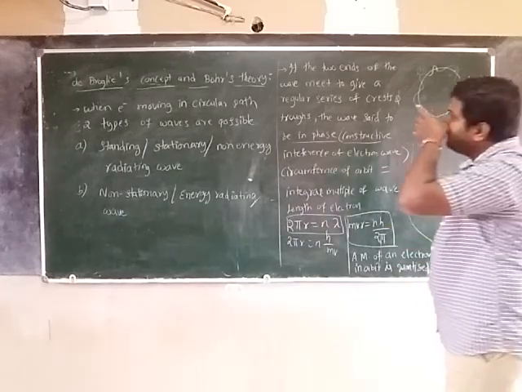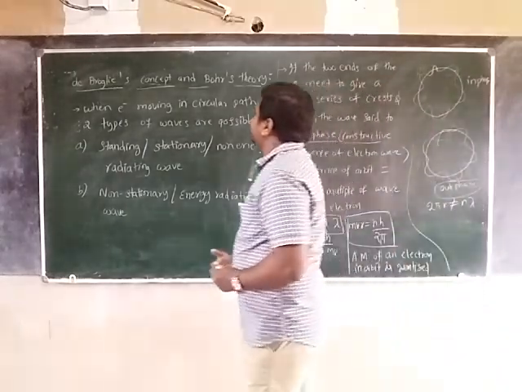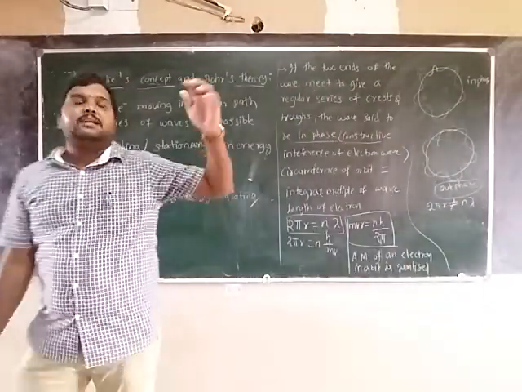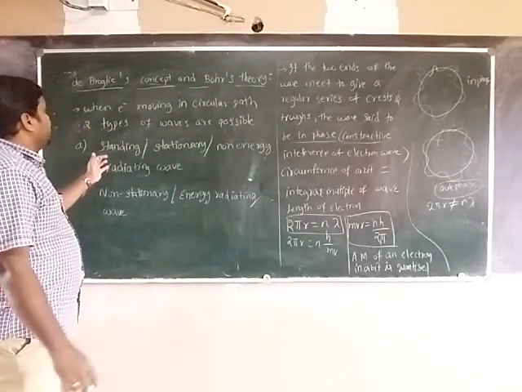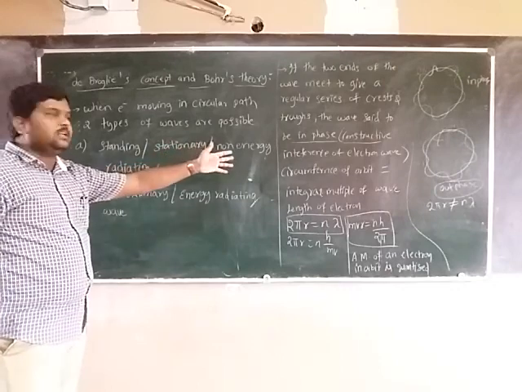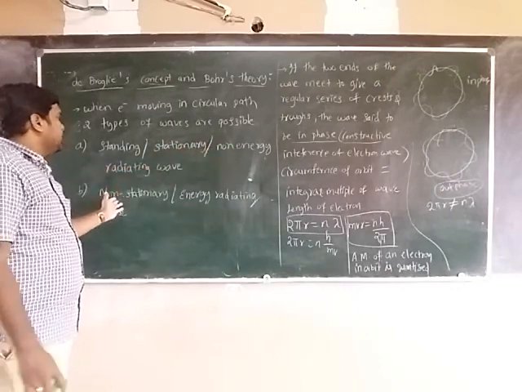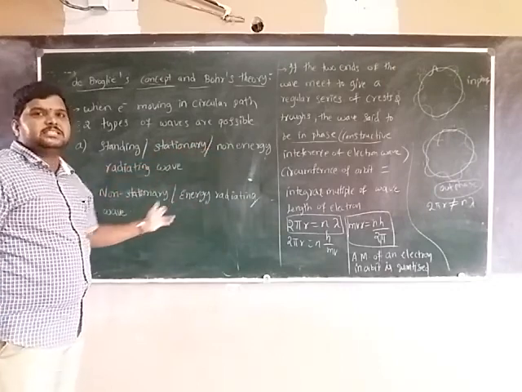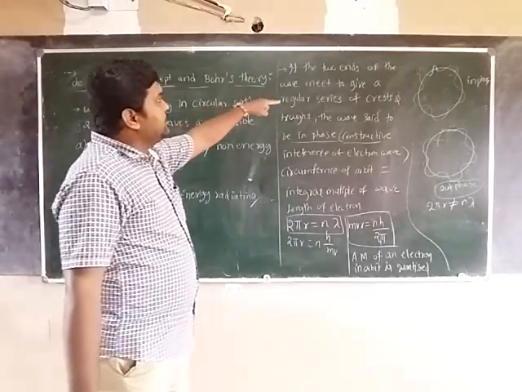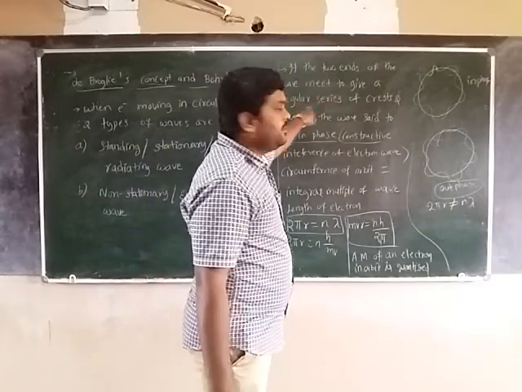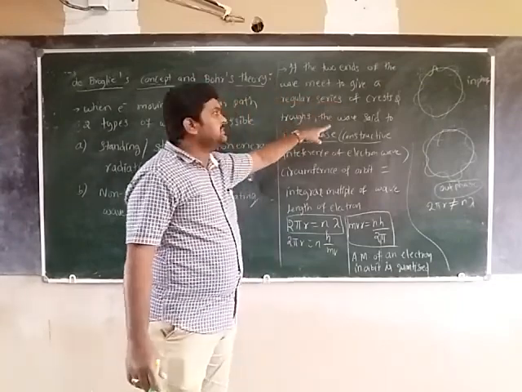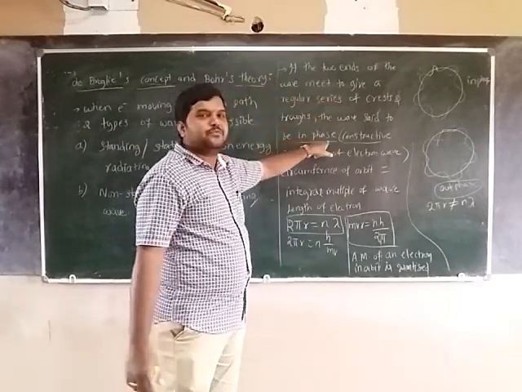So once again, de Broglie's concept and Bohr's theory: when an electron is in a circular path, two types of waves are possible. One is a standing, stationary, non-energy radiating wave, another one is a non-stationary, energy radiating wave. If the two ends of the wave meet to give a regular series of crests and troughs, the wave is said to be in phase.